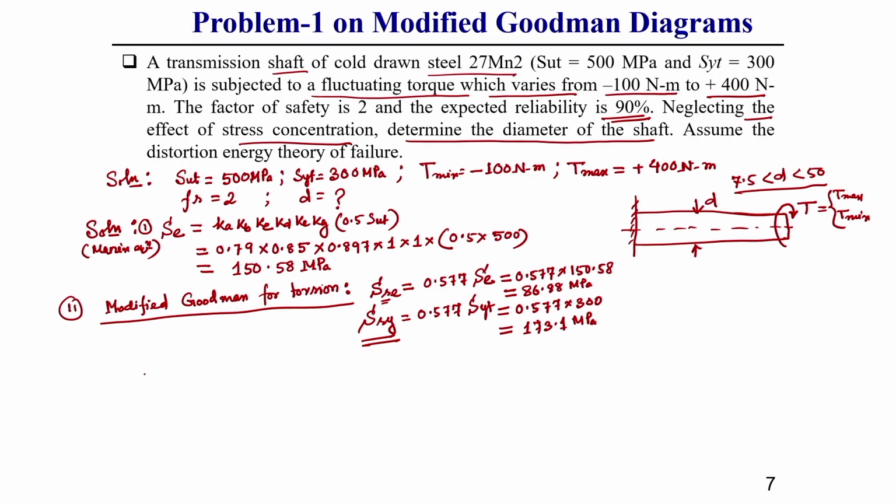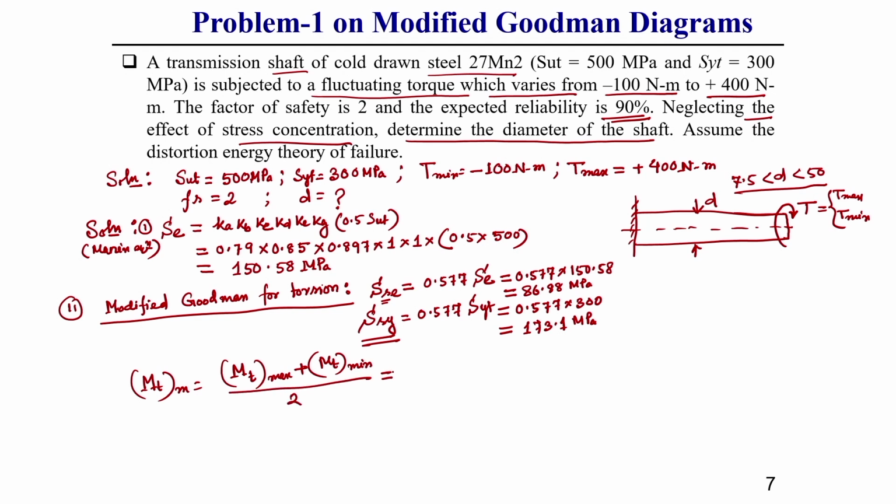Now, here we need to find the mean torque and the amplitude of the torque. For the mean torque, MT mean is MT maximum plus MT minimum divided by 2.